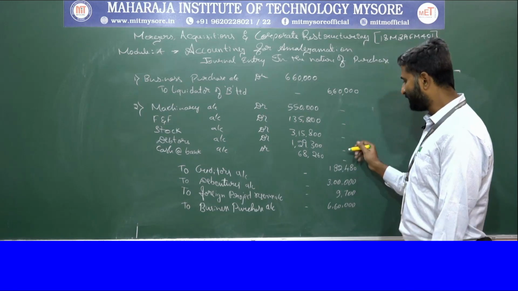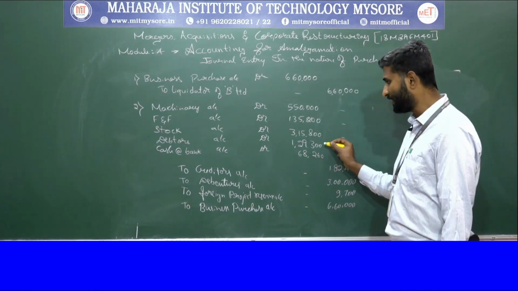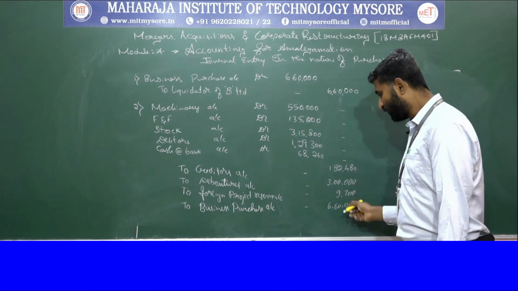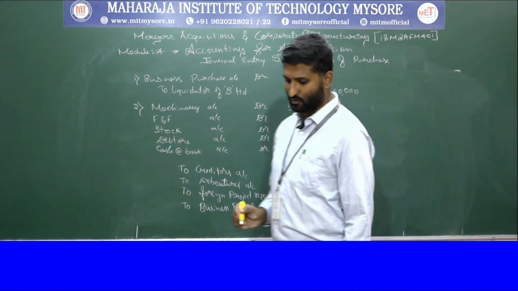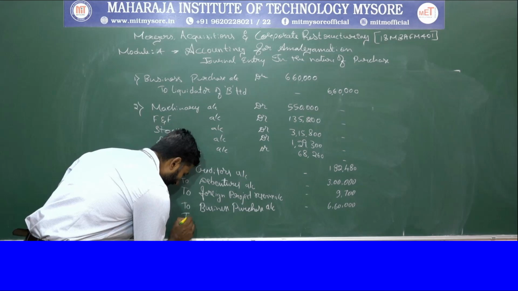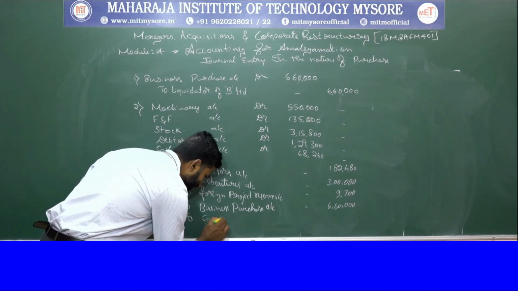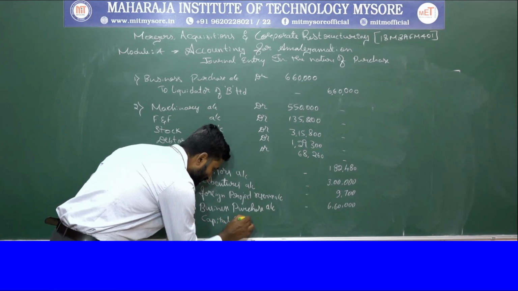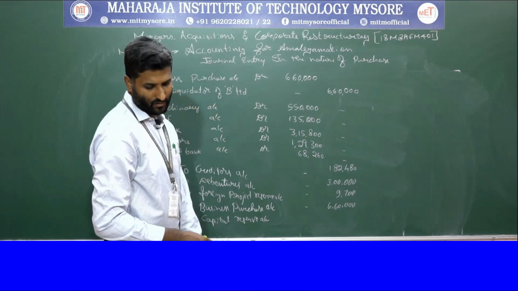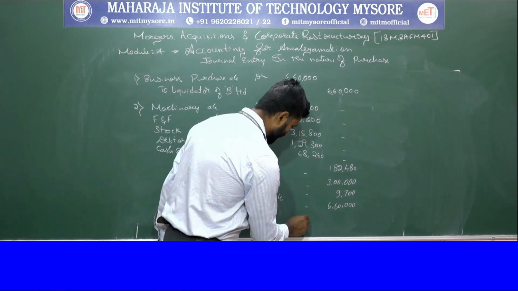So now we can find that there is a difference from the previous case to here. In the previous case the liabilities were higher than the assets, but in this case the assets are higher than the liabilities. So the balancing figure, when you draw it under the nature of purchase on the liability side, you always need to transfer to the capital reserve account. So that is amounted to rupees 46,380.